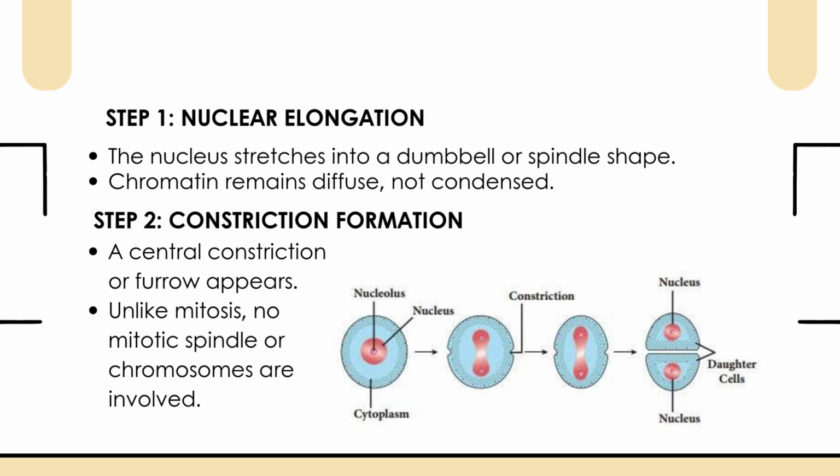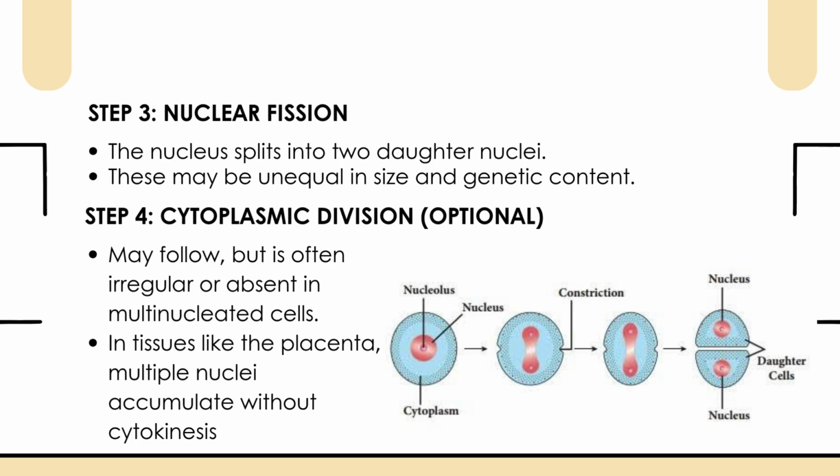Step 1. Nuclear elongation. The nucleus stretches into a dumbbell shape. Step 2. Constriction formation. A furrow appears in the center. Step 3. Nuclear fission. The nucleus splits into two. Step 4. Cytoplasmic division. Sometimes happens, sometimes not. End result? Two daughter nuclei, often unequal.